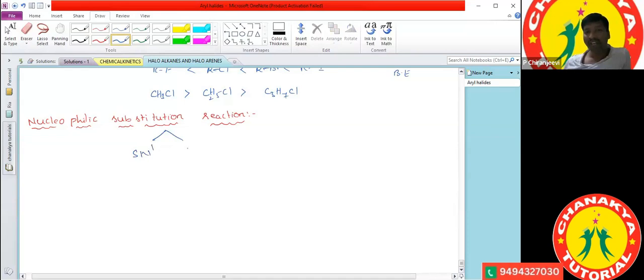What are the two types of nucleophilic substitution reaction? SN1 reaction and SN2 reaction. Two types: one is called the SN1 reaction, and the other is the SN2 reaction. So what is meant by the SN1 reaction?